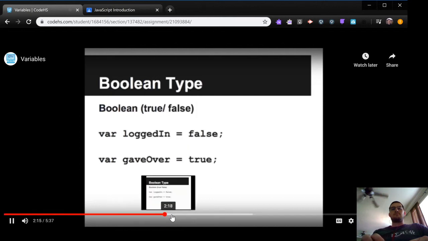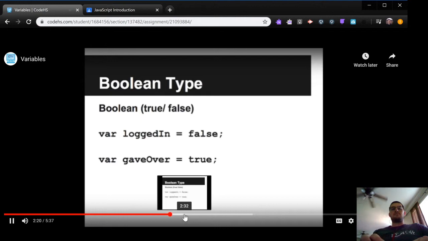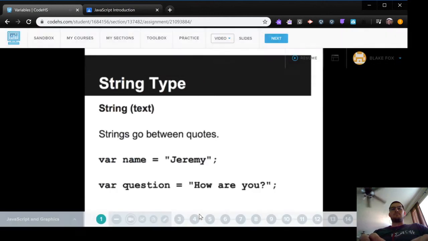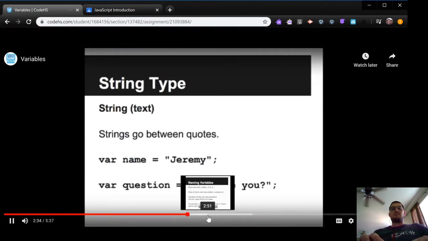The next type is the Boolean type. And the Boolean type has only 2 values, true or false. So the next type is the string type. And we use the string.